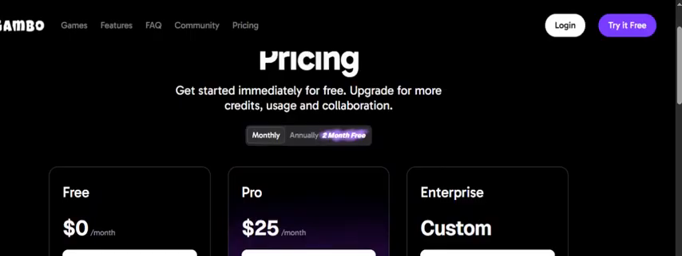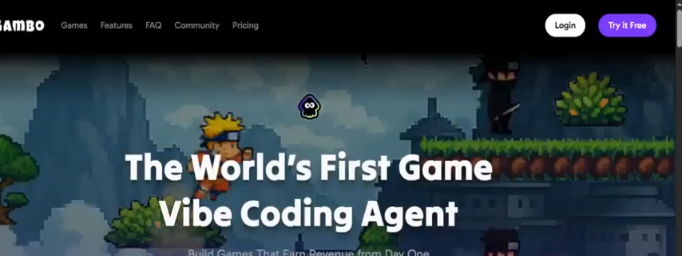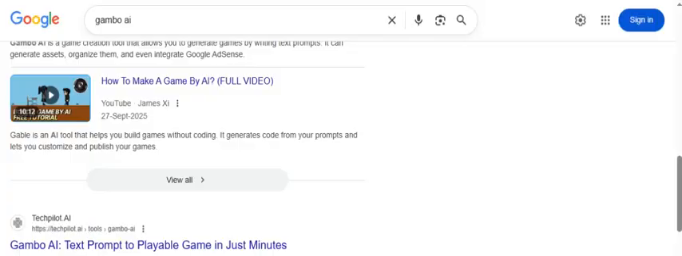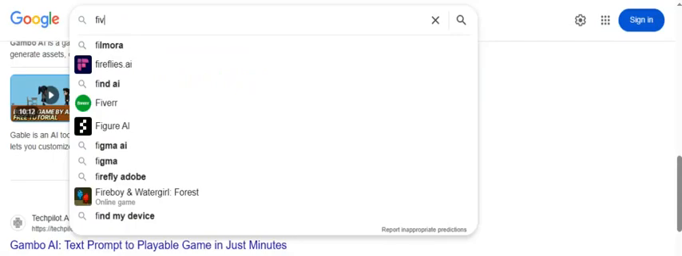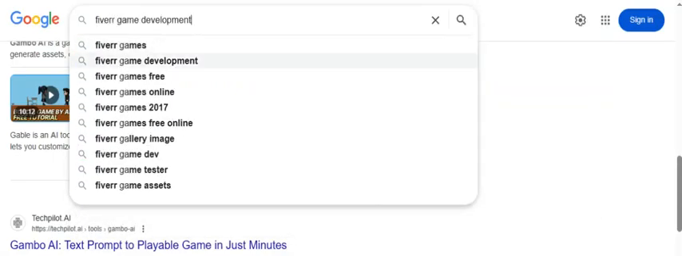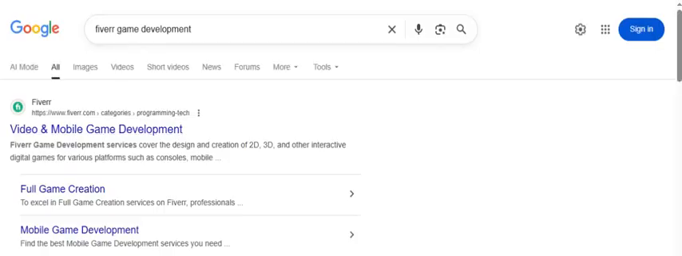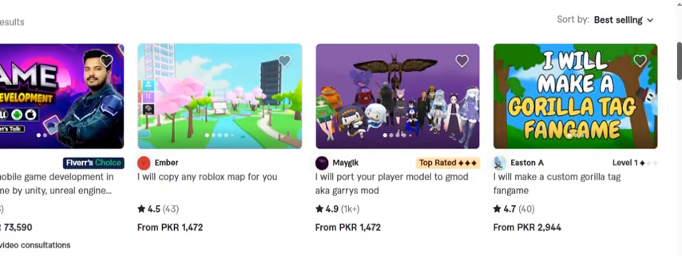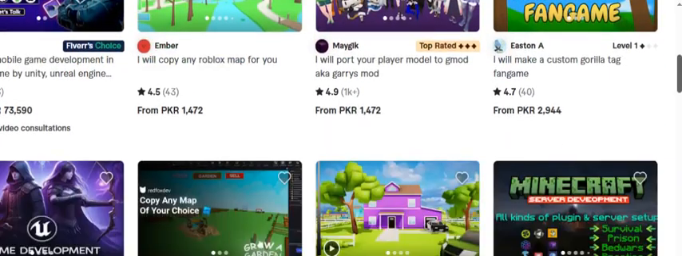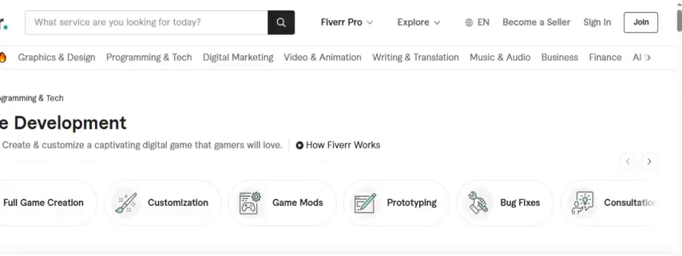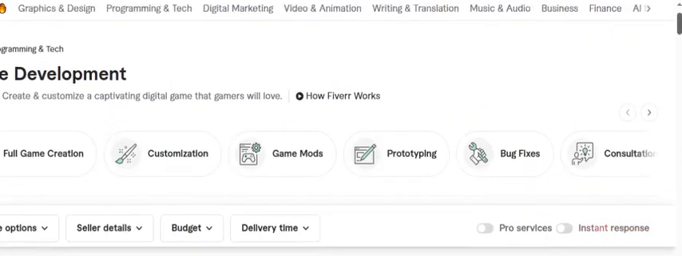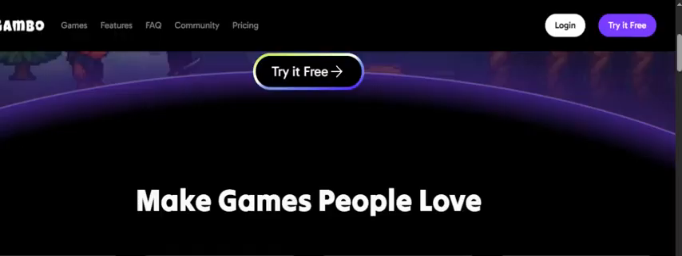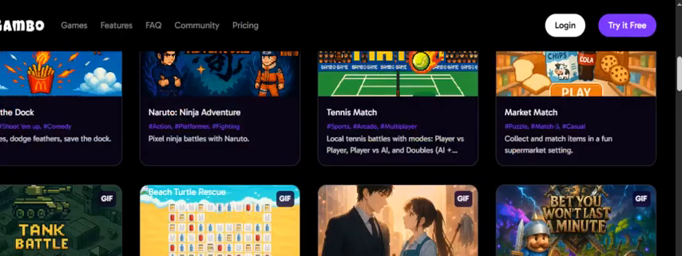It's great if you want to make some money from making these websites. Even if you go to Fiverr, let's say Fiverr gaming development services, you will see a lot of people here earning a lot of money from games. You can see the services here, and you can log into Fiverr and make money from this after creating this game.